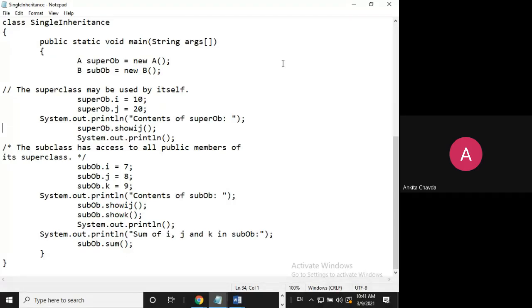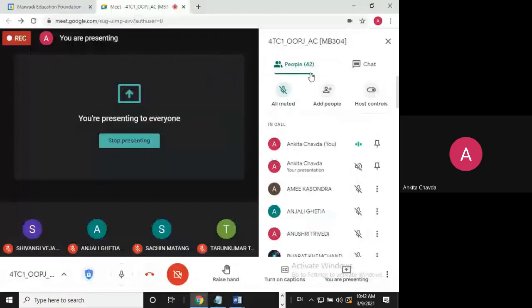But generally you are not doing such kind of task on your own. You are always providing a method for variable initialization. But this is just a very basic example. If you have not created the superclass object, then also it will work. So no need to do that. From now onwards, we are not creating objects of the superclass. We will only create the object of the subclass. I hope this is clear. Done? Any doubt in this?